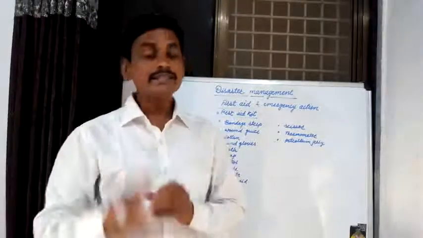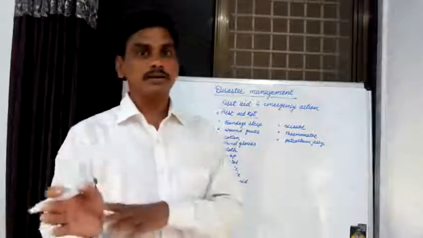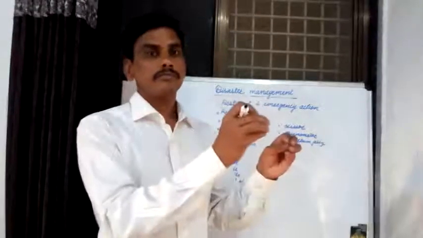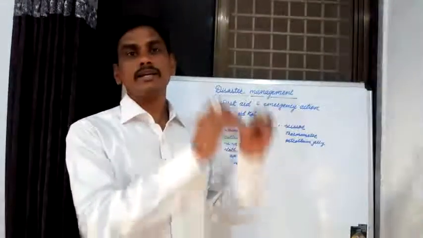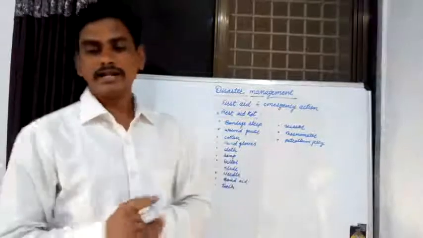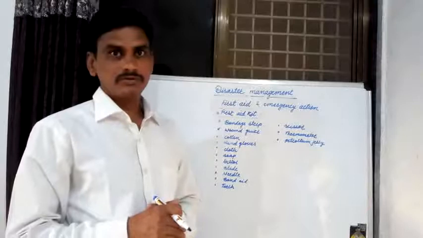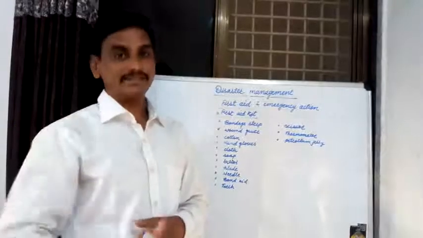The cradle is one method used to move injured people from various disaster places. The second method is carrying on the back, and carrying on the hands.